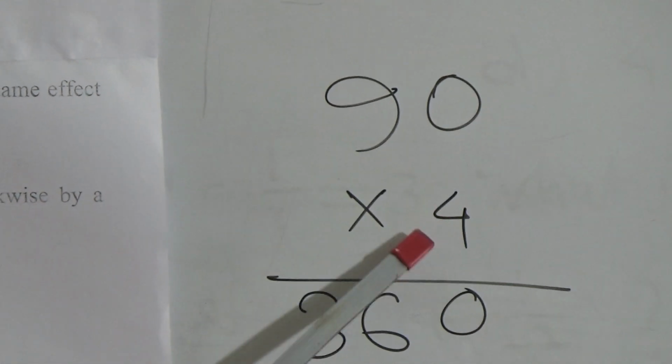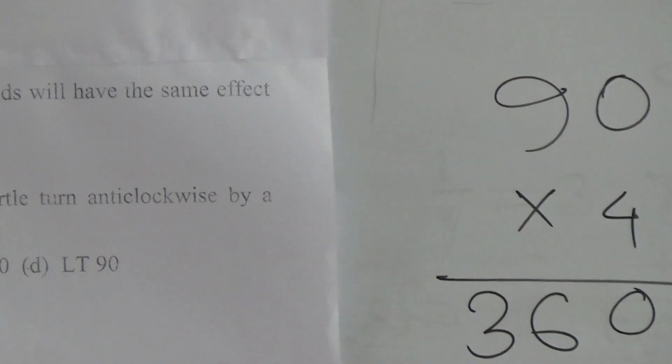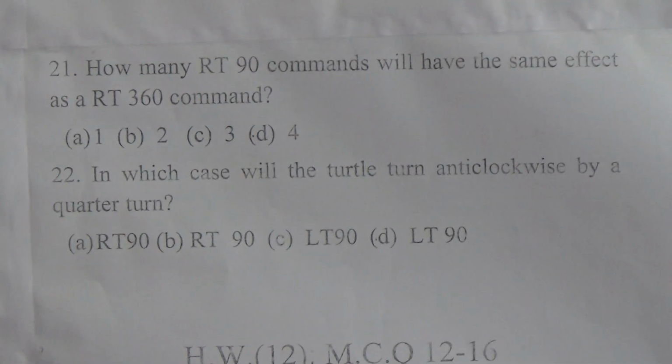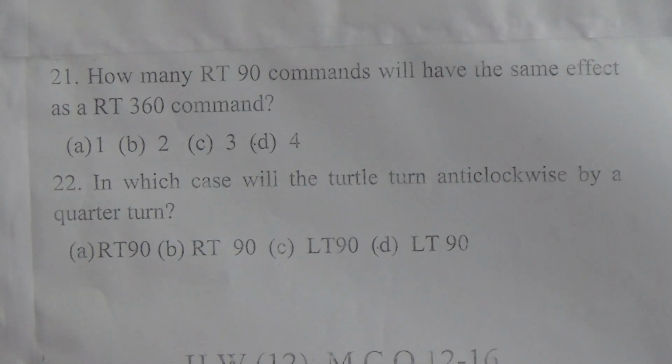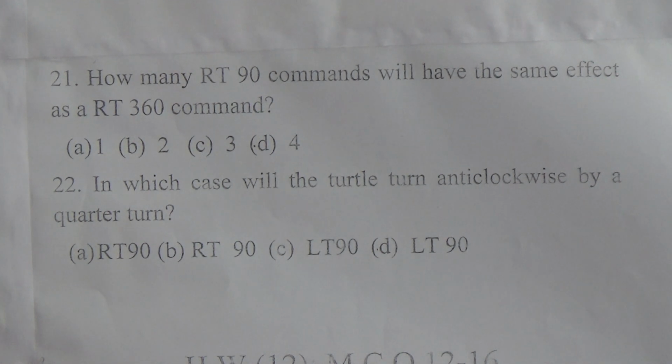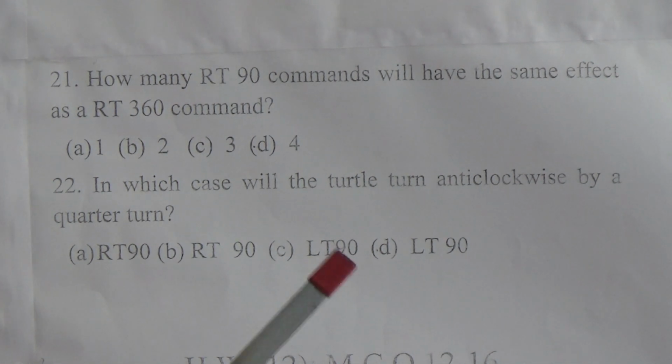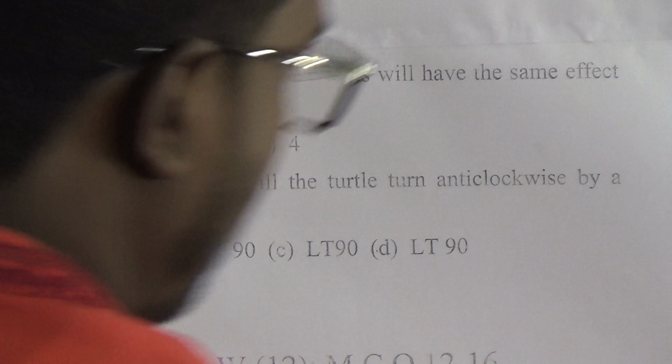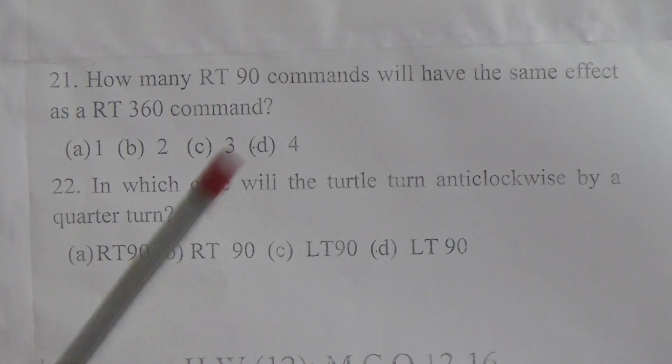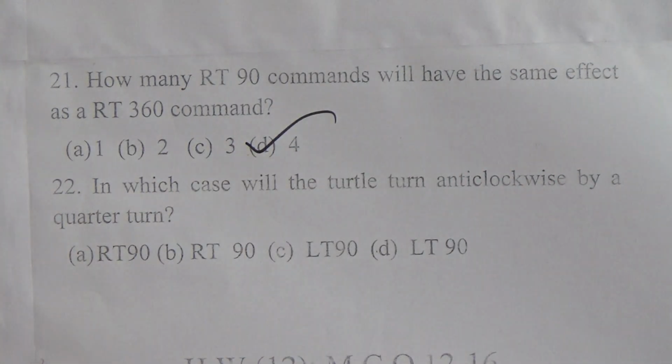So dear learners, look here, we multiply 90 with 4, and the answer is 360. How many RT90 commands will have the same effect as RT360? The answer is 4. That means option D is the proper answer.